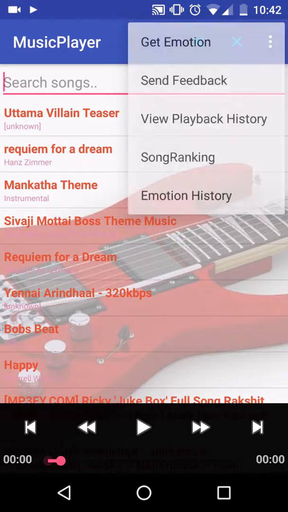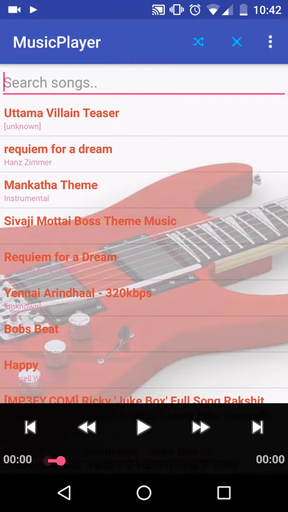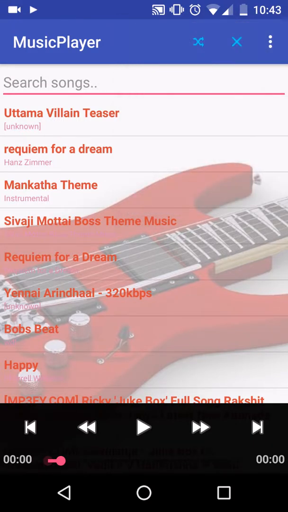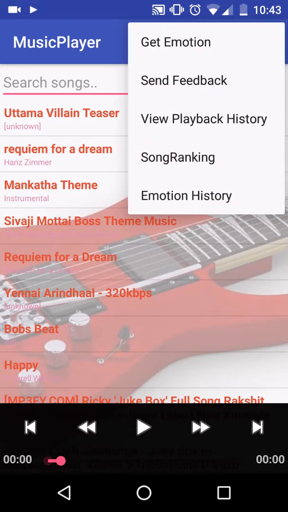And the 15th was to filter most frequent songs. It's basically nothing but whatever songs he has played, and he can view it using the playback history. So it has both the functionalities such as most frequent. It actually shows up in the playback history itself. So it includes both of the tasks. And then implementing the search feature is one other task, task 16. As you saw, you can search for whatever song you want to search for. And the 17th task was to send the user feedback, so even that is implemented.